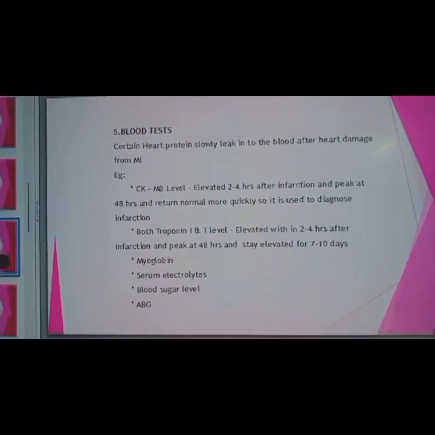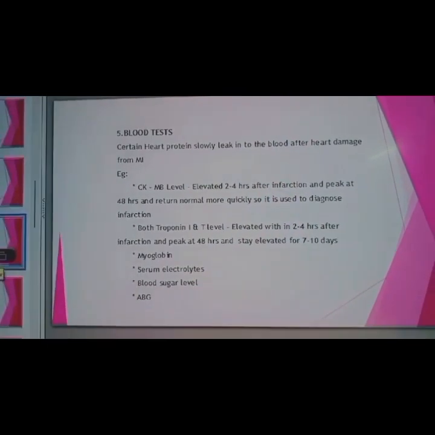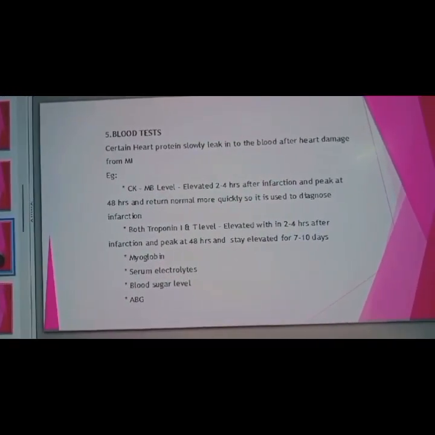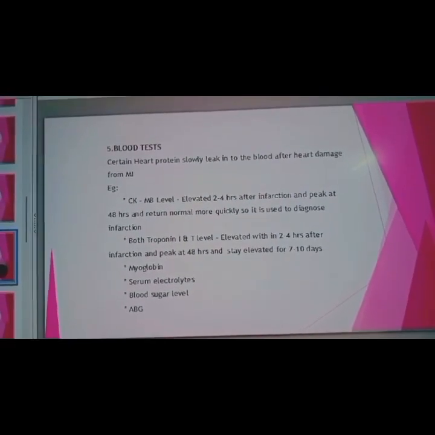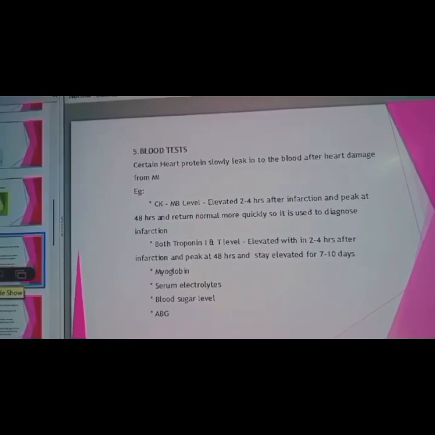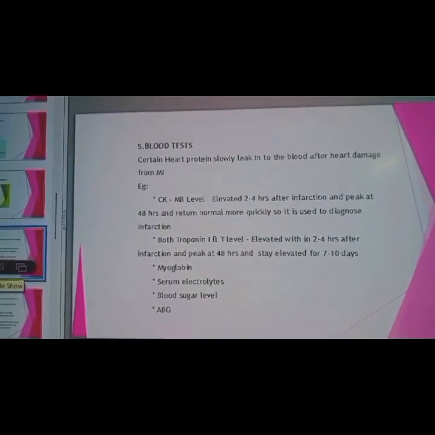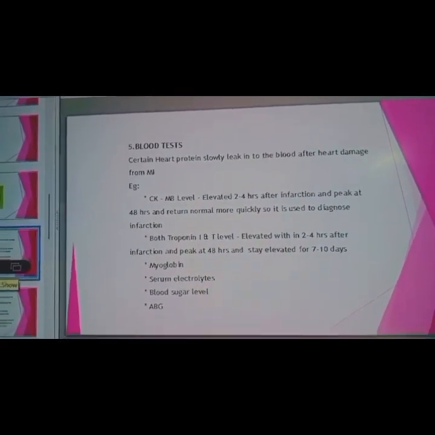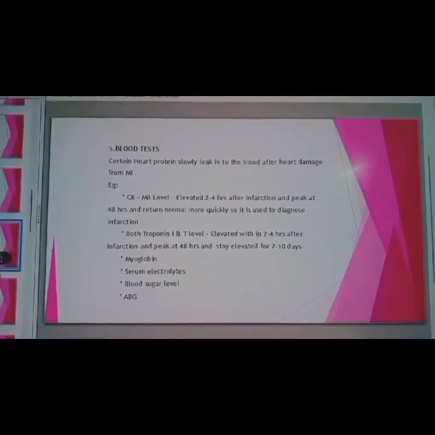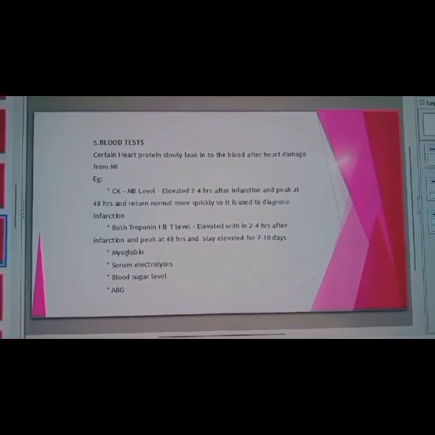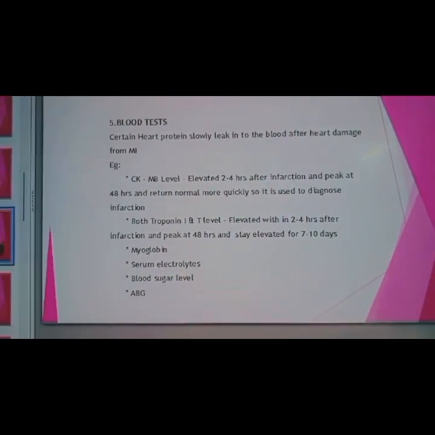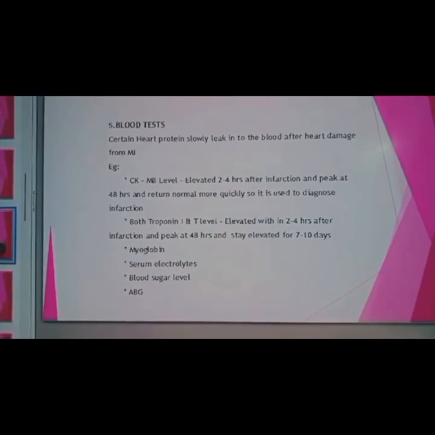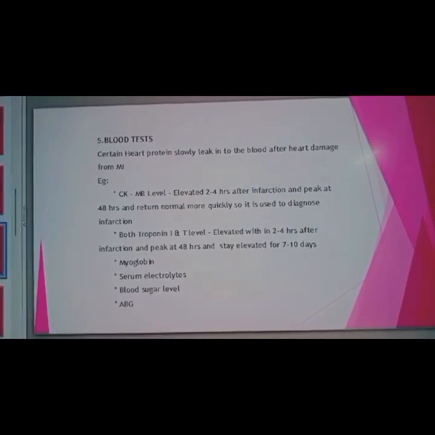Blood test: certain heart proteins slowly leak into the blood after heart damage from myocardial infarction. For example, CK-MB level is elevated 2 to 4 hours after infarction, peaks at 48 hours and returns to normal more quickly, so it is used to diagnose infarction. Both troponin I and T levels are elevated within 2 to 4 hours after infarction, peak at 48 hours and stay elevated for 7 to 10 days.